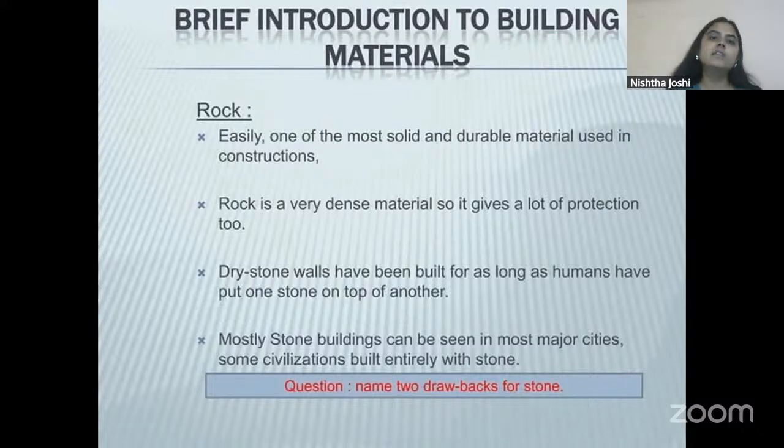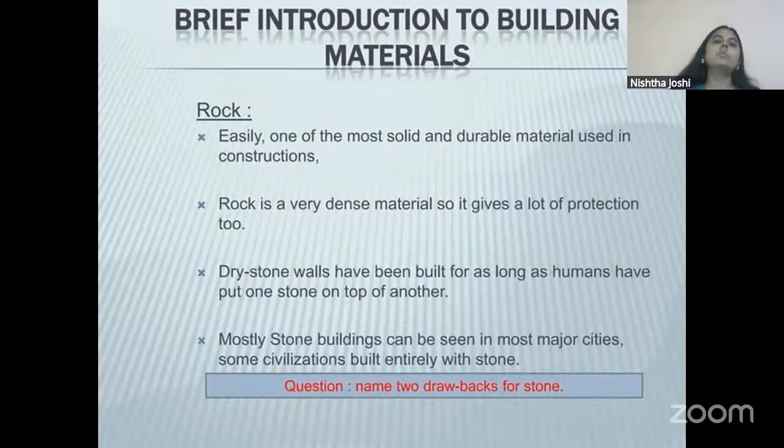Now, from these three different types of rocks, we get a variety of stones. And different types of stones are available in different regions of the world depending on the climate and the geographical condition. So whatever kind of stone that we get in the region, we have seen that throughout history, people have constructed structures using those stones.